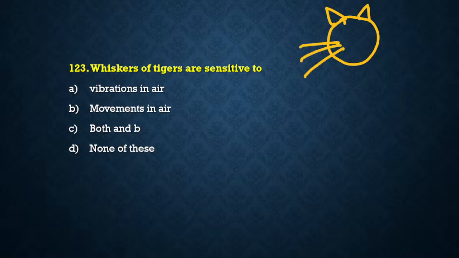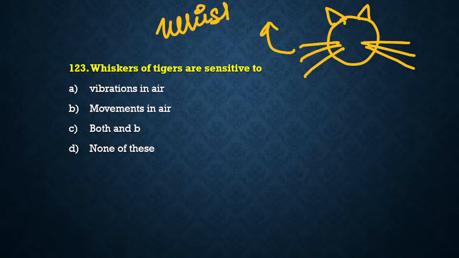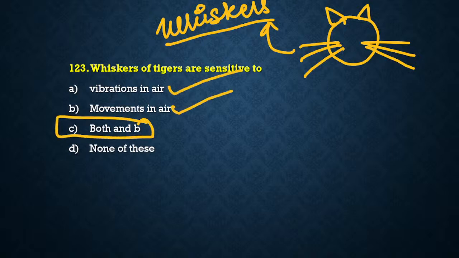But those who are here for the first time, have a look. On the face of cat, on the face of dog, you see small hairs like this. इनको हम कहते हैं whiskers, and whiskers are the most sensitive part of these animals. And whiskers किसके लिए sensitive होते हैं? They are sensitive to vibration in air, they are sensitive to movements in air, making option C, both A and B, the correct answer.